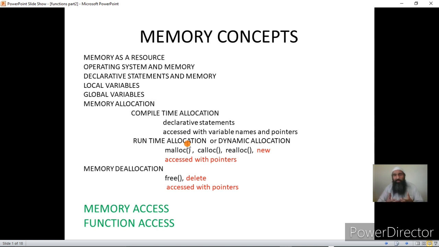Why do we do it like that? There are reasons for it, and I'll discuss it once I discuss compile time allocation and runtime allocation in detail. Okay, now I think memory allocation and deallocation is clear. Allocation means giving the memory, deallocation means taking back the memory. Now, there are two more important concepts related to memory and functions. They are very important, especially once we move from C to C++, and within C also they have their own significance. That is, what is memory access and what is function access. Let us see them in the next slide.